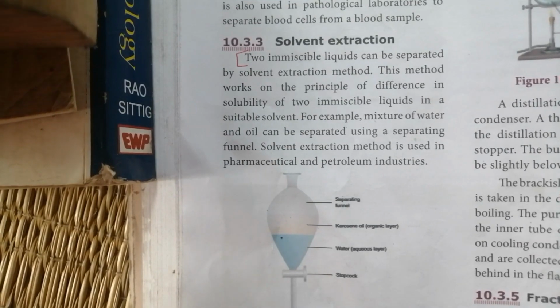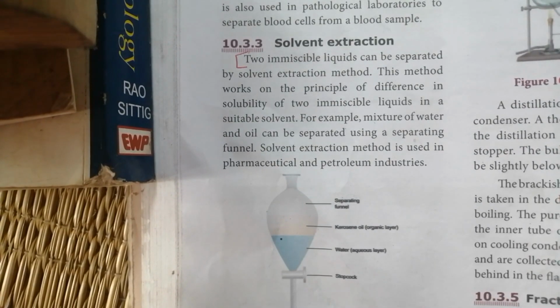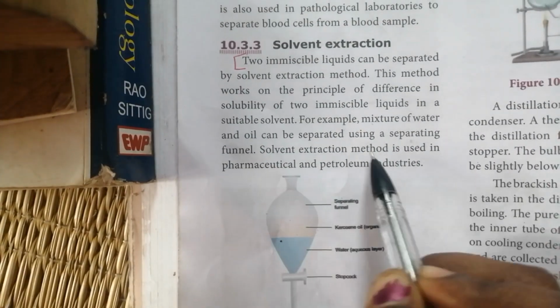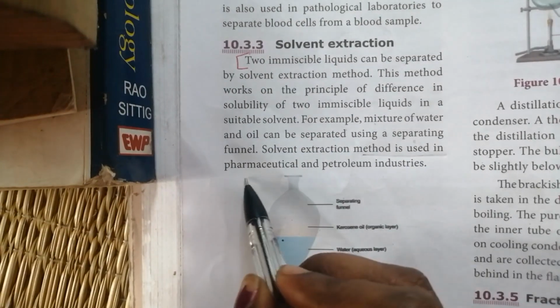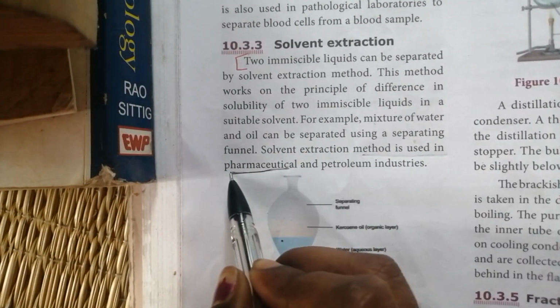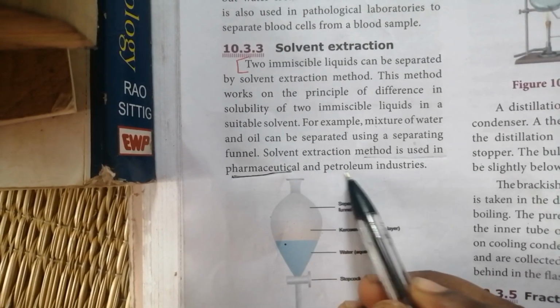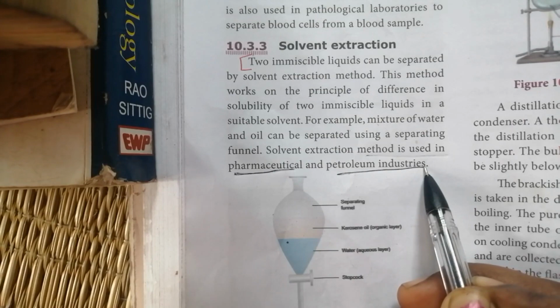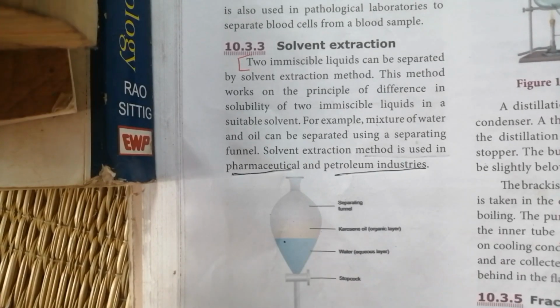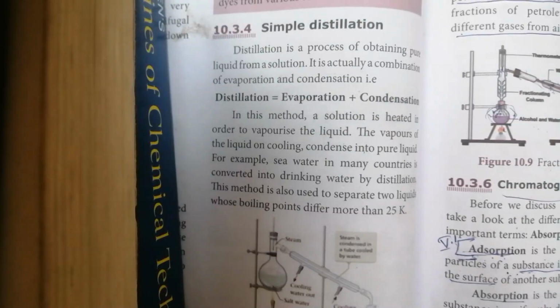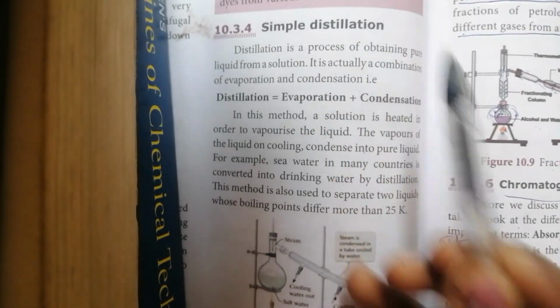The solvent extraction method is used in the pharmaceutical and petroleum industries. In pharmaceuticals it is used to prepare medicines, syrups, and it is also used in petroleum industries. The next separation method is the simple distillation method.